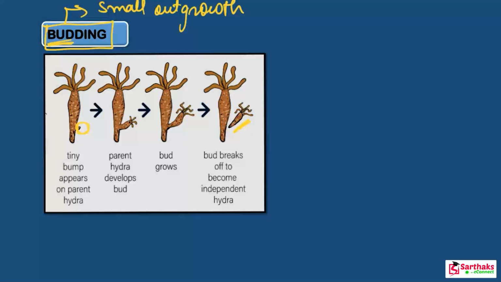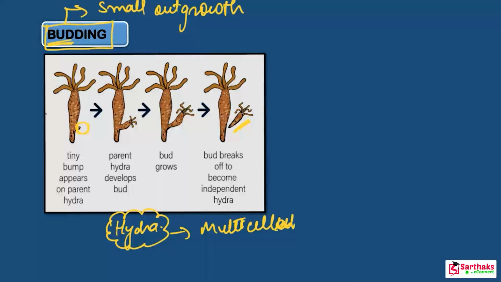Let me explain the whole process. This diagram is of the hydra. Hydra shows the process of reproduction by budding. As you all know, hydra is a simple multicellular organism, not a unicellular one. It is a multicellular animal. So hydra reproduces by the process of budding.